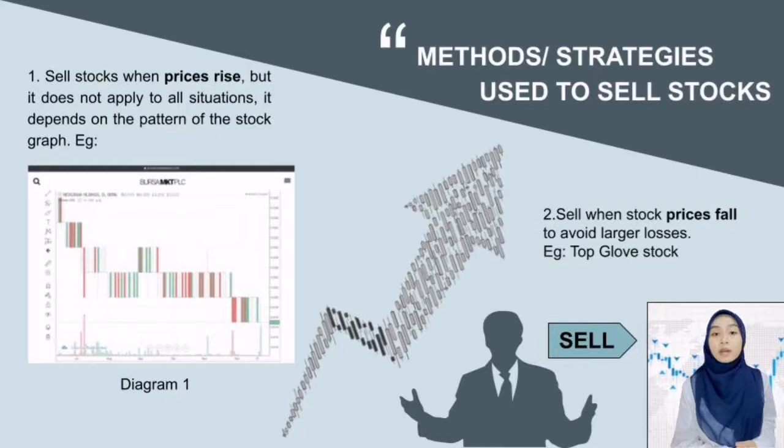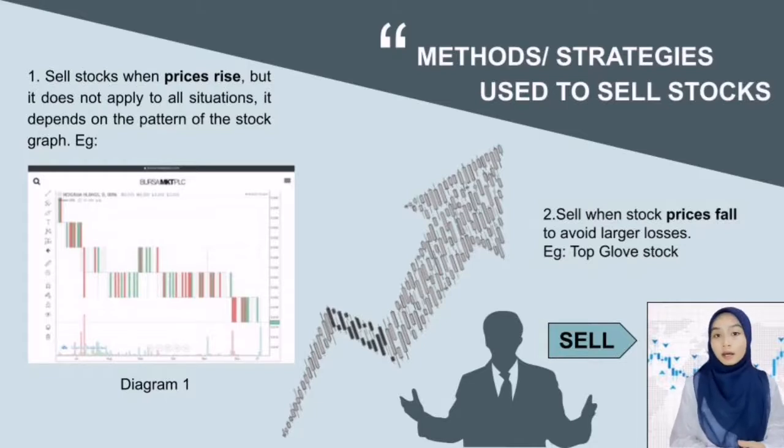Usually, when we look at a candlestick graph, for example, a graph that has a constant pattern of change, as shown in diagram 1, we should continue to sell the stock if the price increases. This is because it is likely that the price will rebound in a short period of time.